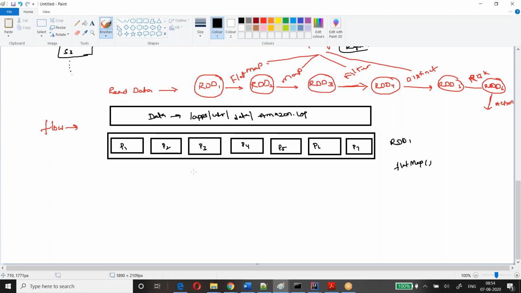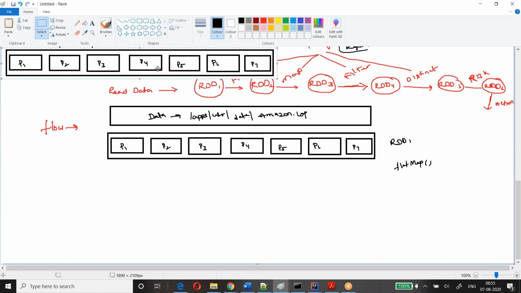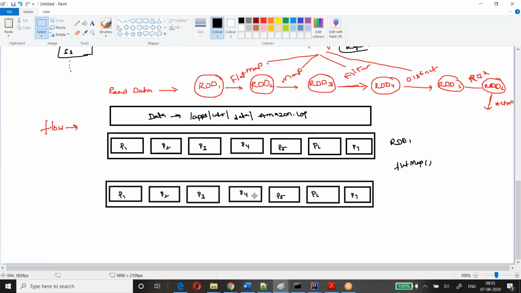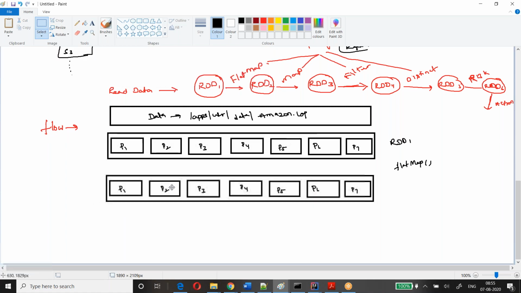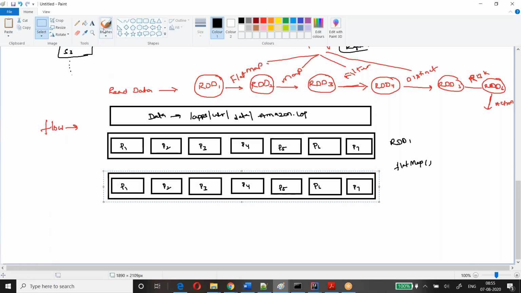Okay, let me put this in. Now you understand the types of transformations, right? Let me take you through here. When I apply the flatMap transformation, I will get the same number of partitions here, correct? What operation is performed? After the operation is performed, the data will come to here.